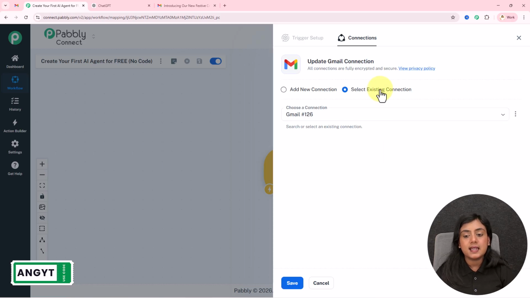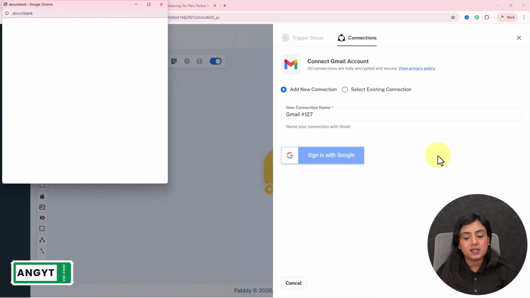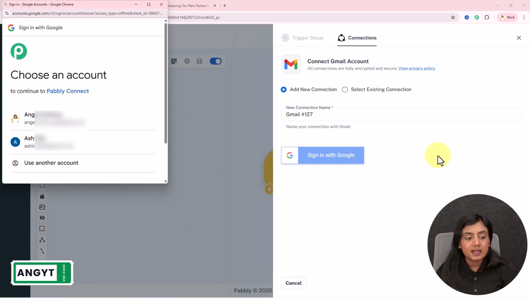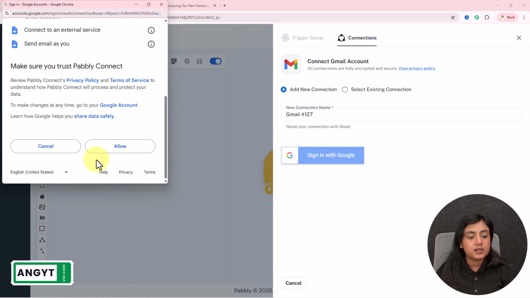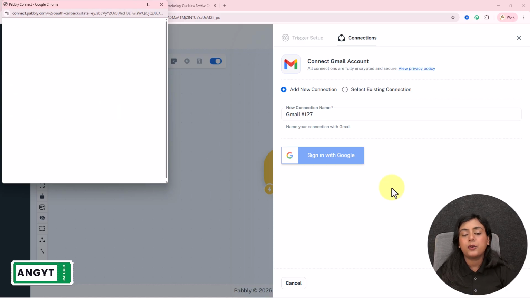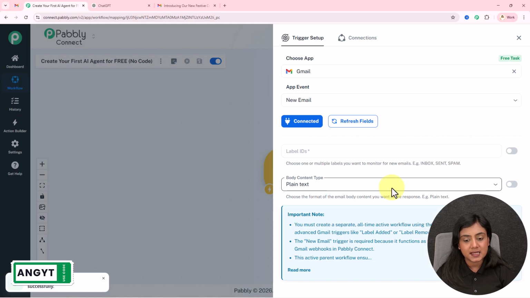If you want, you can select the existing connection from before. I will teach you how you can add a new one. For that, click on this sign in with Google account. Now select the business account that you want to connect to Pabbly Connect from here, and then it is asking for access to this account, for which I'm going to click on this allow button, as this is a safe process and my data is completely safe with Pabbly Connect.